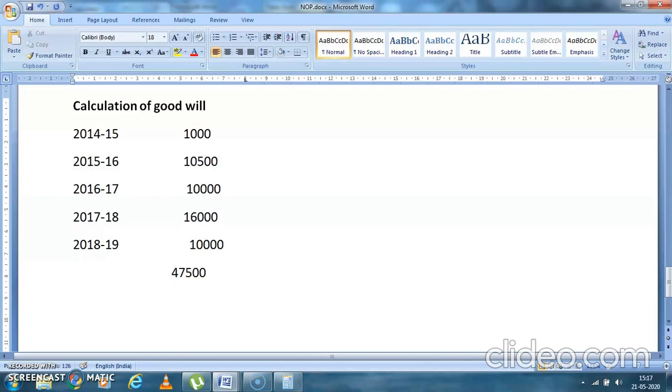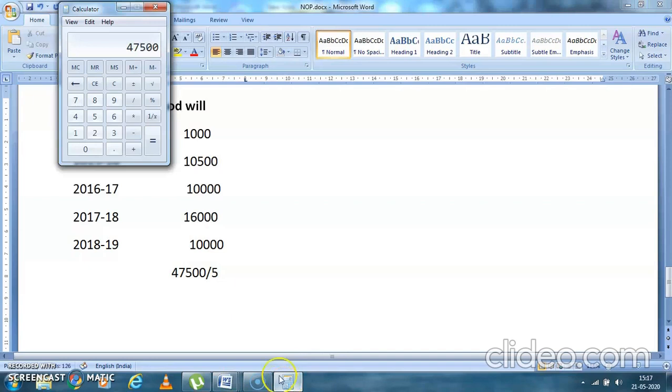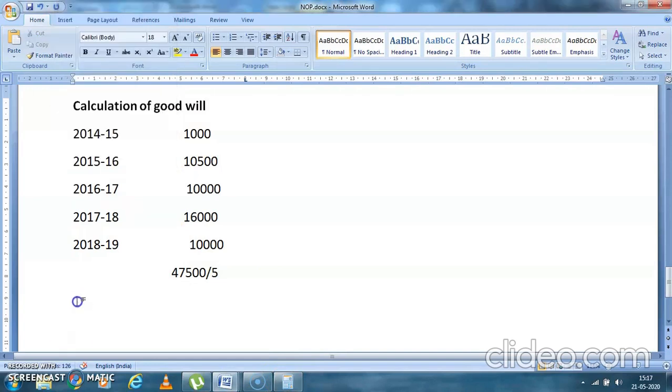For finding the average, you will be dividing by 5. So what will be the answer? Divide by 5. So your answer is coming to 9,500.